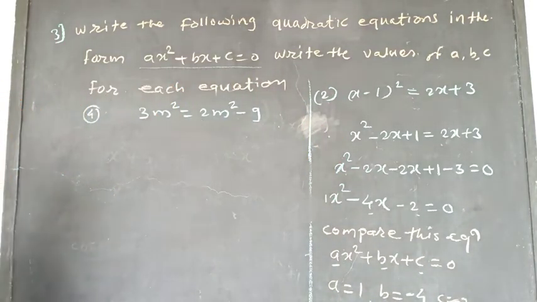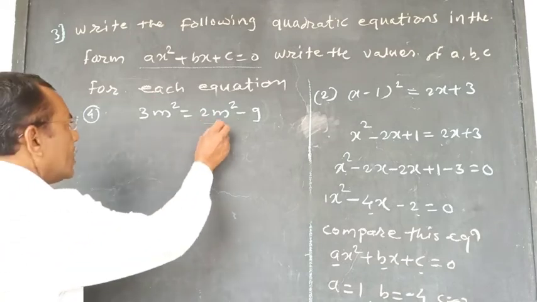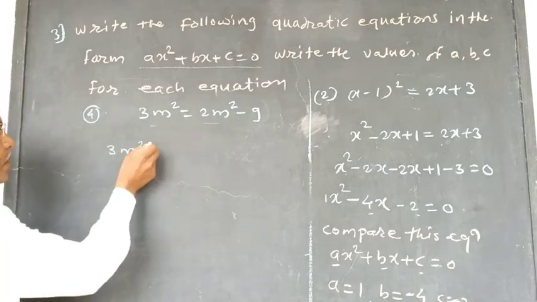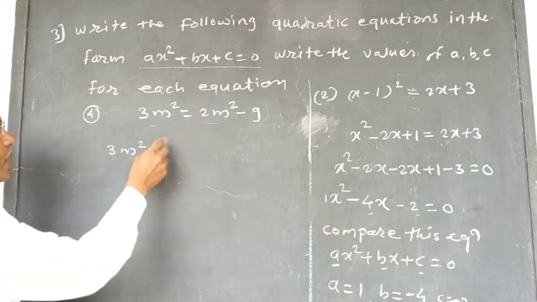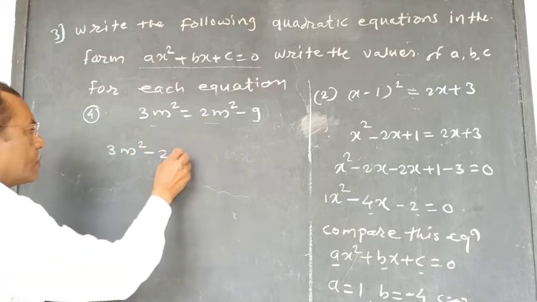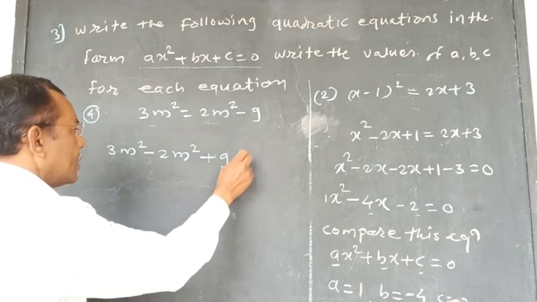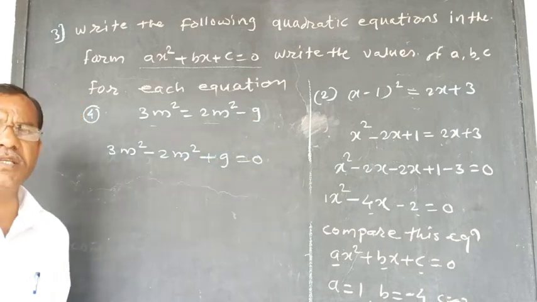Now we will see here, take the equal terms near. 3m square, this plus 2m square becomes here minus 2m square, and minus 9 becomes here plus 9 is equal to 0. Very simple.